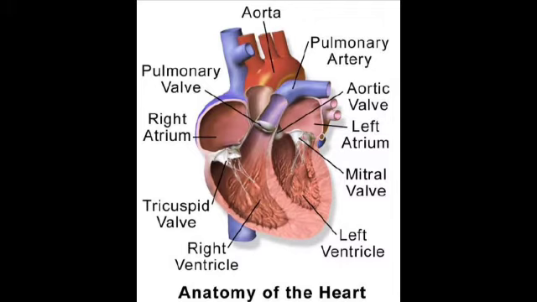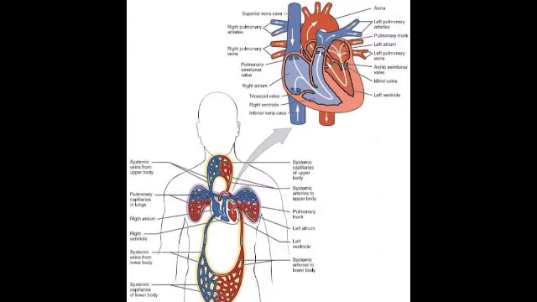The two atria are thin-walled chambers that receive blood from the veins. The two ventricles are thick-walled chambers that forcibly pump blood out of the heart. Differences in thickness of the heart chamber walls are due to variations in the amount of myocardium present, which reflects the amount of force each chamber is required to generate. The right atrium receives deoxygenated blood from systemic veins. The left atrium receives oxygenated blood from the pulmonary veins.